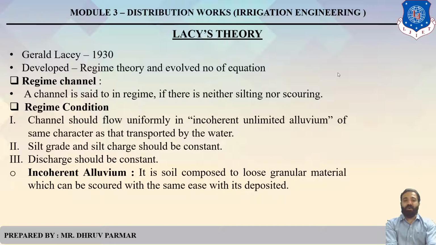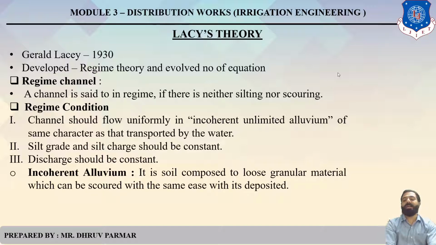There are 3 conditions of regime. First, the channel should flow uniformly in incoherent unlimited alluvium of the same character as that transported by the water. Like in a particular 1 kilometer channel, if 10 kg of silting occurs, then the same 10 kg of scouring will occur, so everything is in balance. That is called incoherent unlimited alluvium. Then second, silt grade and silt charge should be constant. Then third, discharge should be constant.